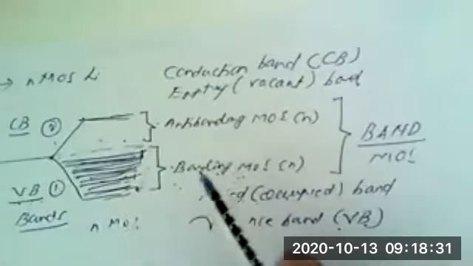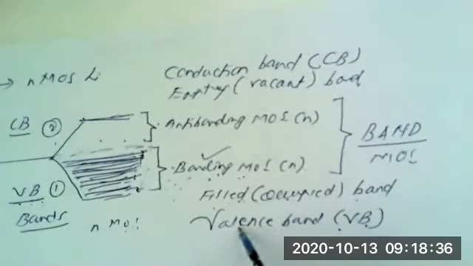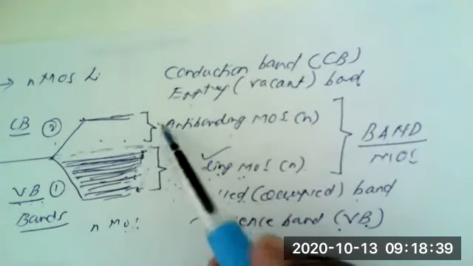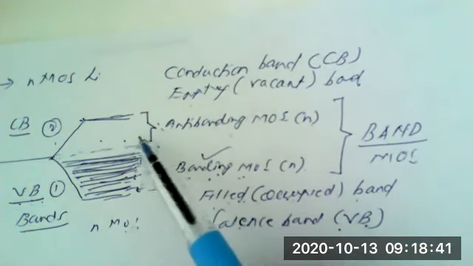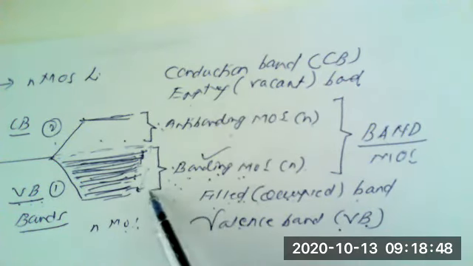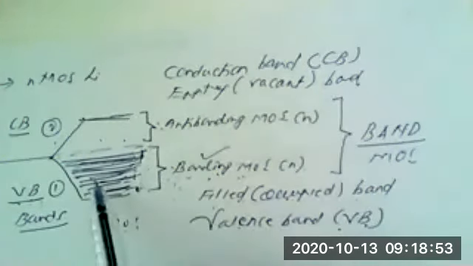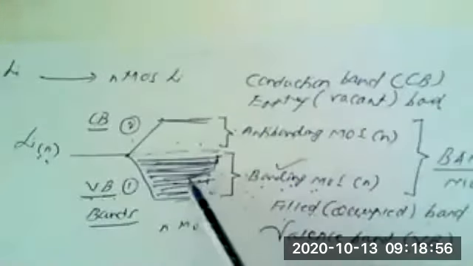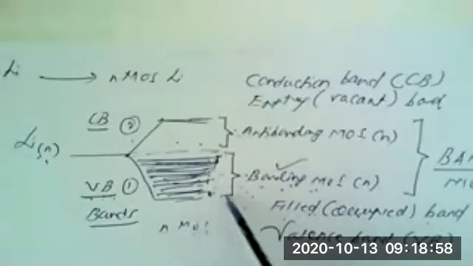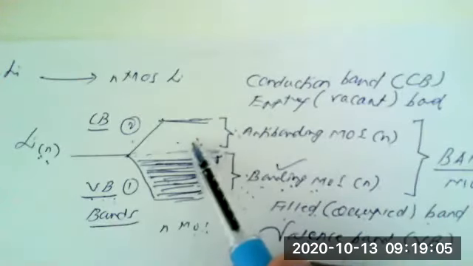So only the bonding molecular orbitals are filled with electrons, while the antibonding molecular orbitals remain vacant. Thus in lithium, only half of the molecular orbitals in the 2s band are filled. This is on account of the overlap of the 2s band of n number of lithium atoms. So in lithium, only half the molecular orbitals will be filled, while the anti-bonding molecular orbitals are vacant or empty.